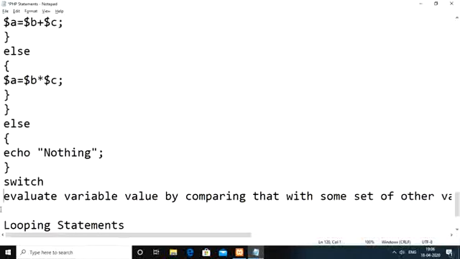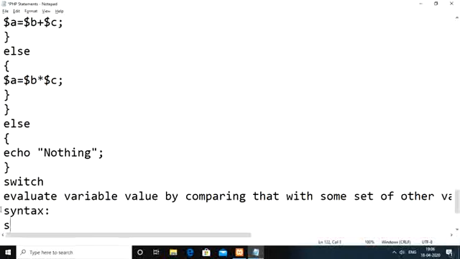We will have one variable, and that variable value we compare with multiple constant values which are part of some case labels. Whenever there is a match, depending upon that, a particular block of statements will be executed here. So see the syntax here.